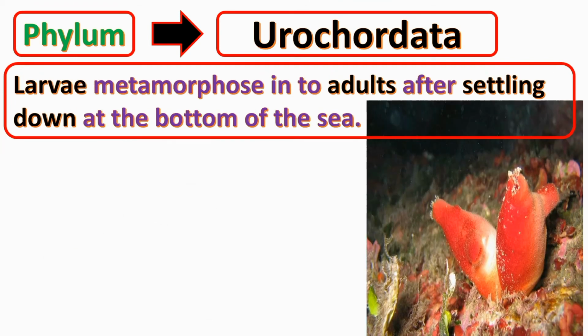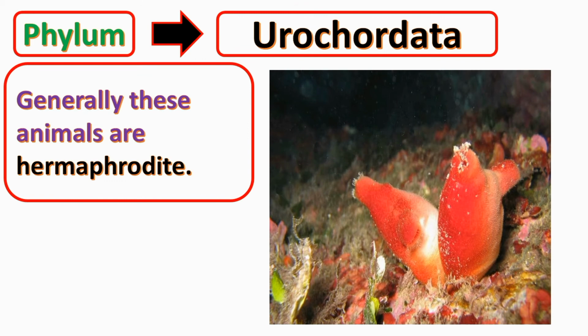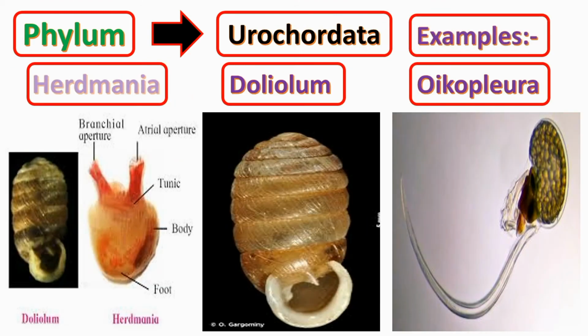Larvae metamorphose into adults after settling down at the bottom of the sea. Generally, these animals are hermaphrodite, means both gametes are present in the same animal. Examples are Herdmania, Doliolum and Oikopleura.